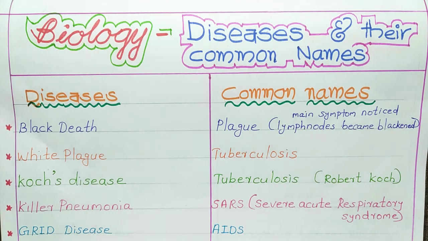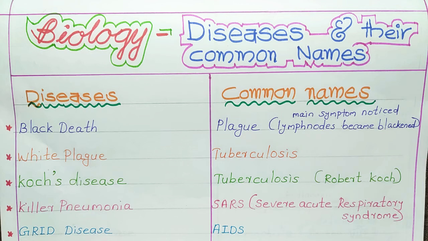Next one is Koch disease. Koch disease is also tuberculosis. So tuberculosis has two names, White Plague and Koch disease. So it got that name from Robert Koch, and he is the scientist who discovered tuberculosis bacteria.